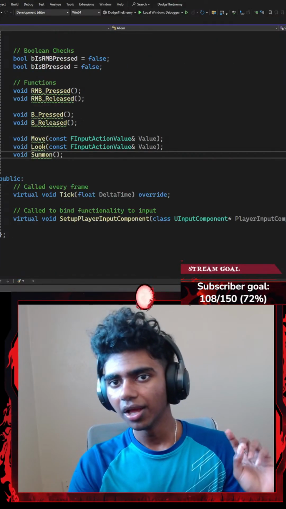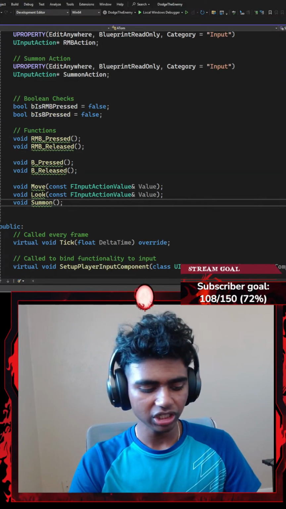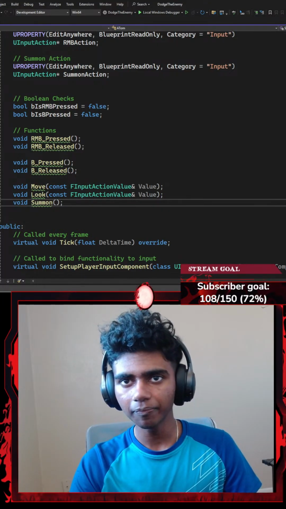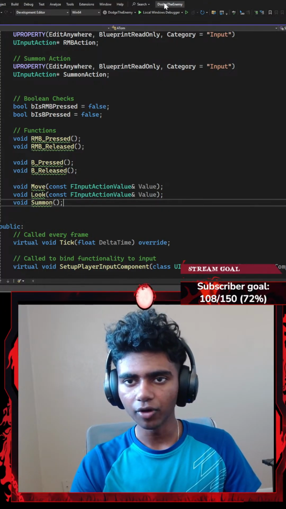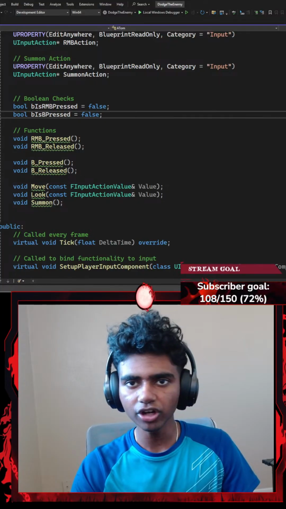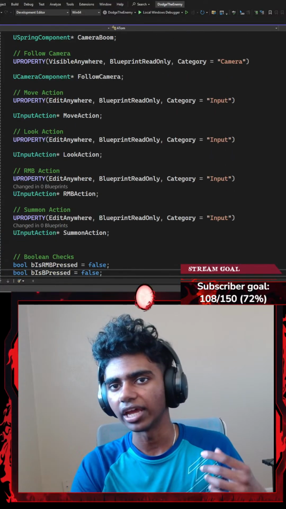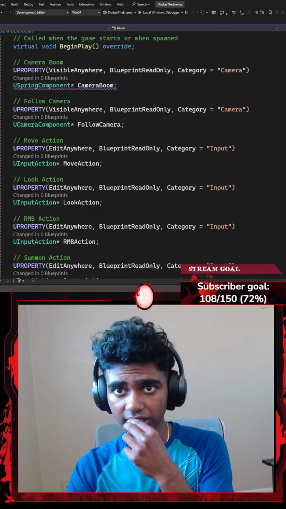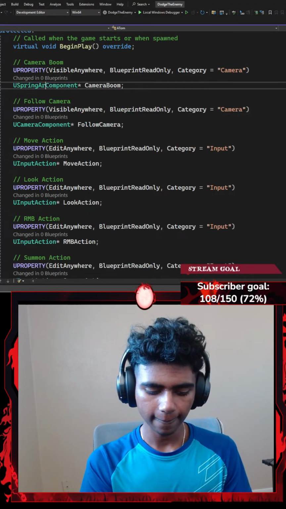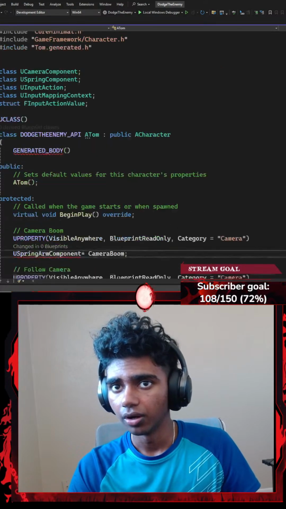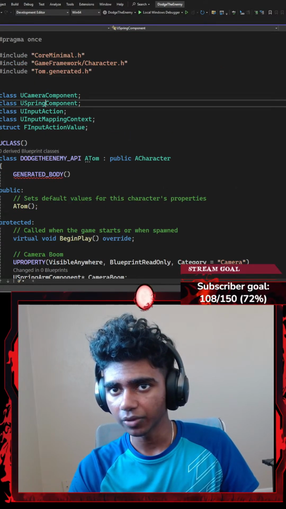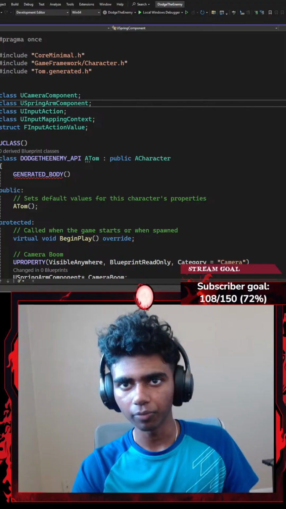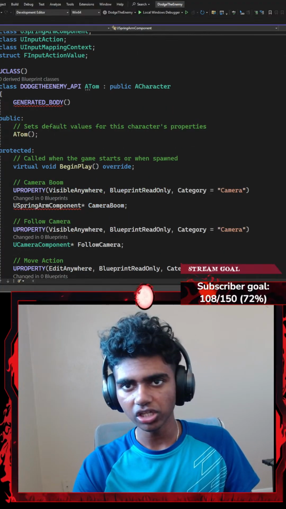Okay, that's it. Let's see. Now that I'm done defining and declaring everything in my header file, I'm going to hit Control S and save everything. And then I'm going to move on to firstly fixing my typo. This is going to be SpringArmComponent. Okay, and then I'm going to fix my typo here as well. This is going to be something like SpringArmComponent. Okay, now I hit Control S to save the code.